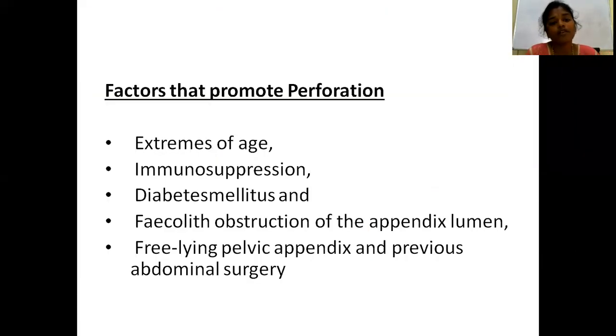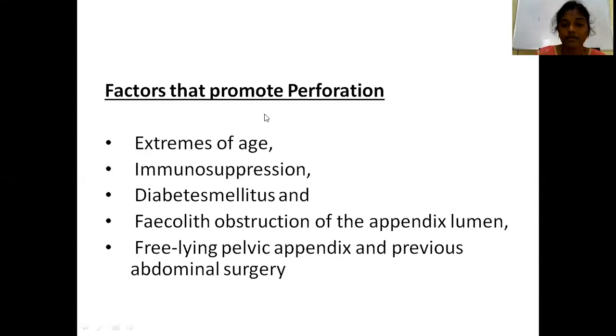Now, what are the factors that promote perforation? Will you see appendicular perforation in every case of acute appendicitis or not? No, you will not see it in every case of acute appendicitis. You will see it in certain patients who have the following risk factors.